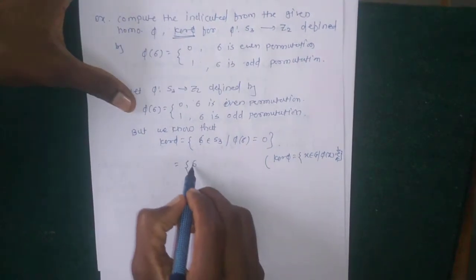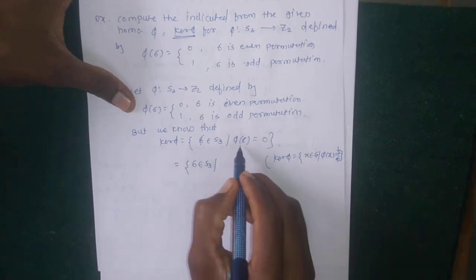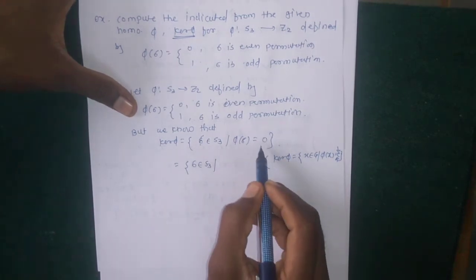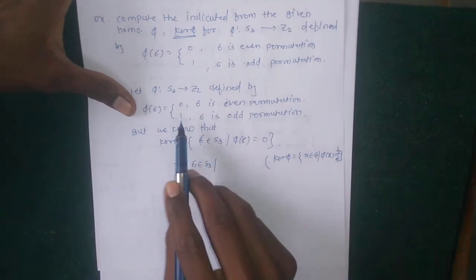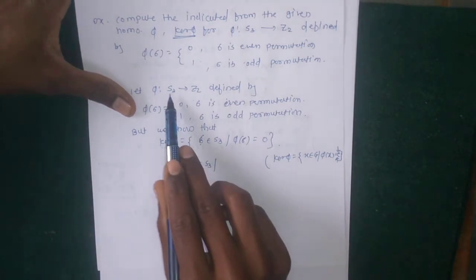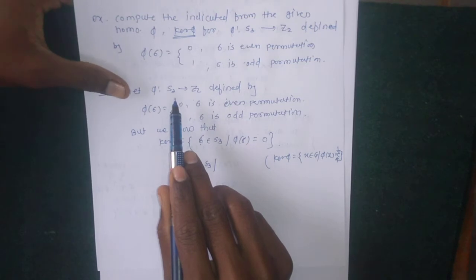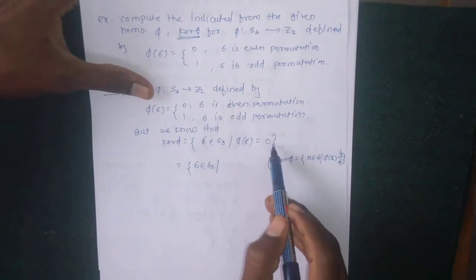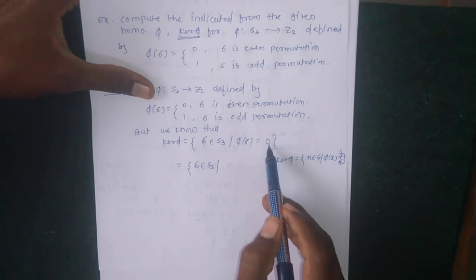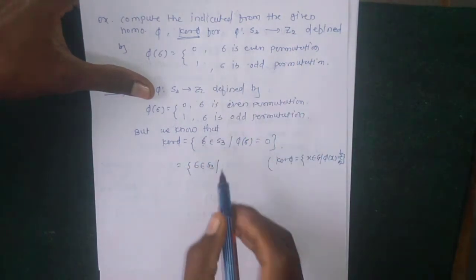Therefore, sigma belongs to S3 such that phi of sigma is 0. S3 contains 6 elements, and the value is the identity in the codomain if sigma is an even permutation.